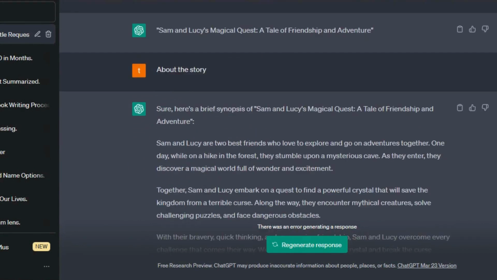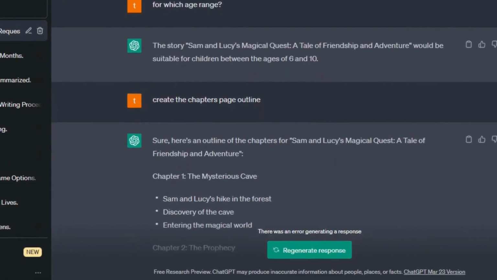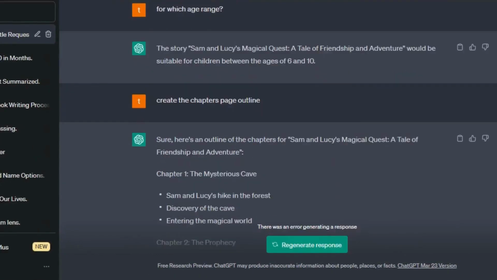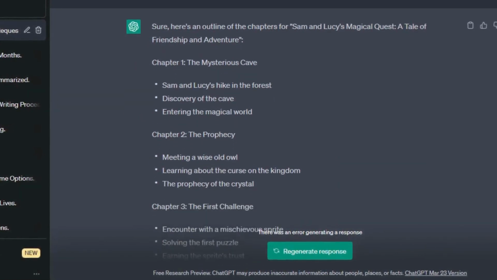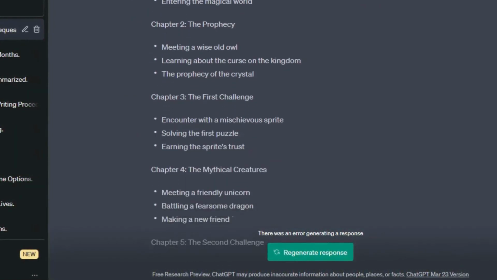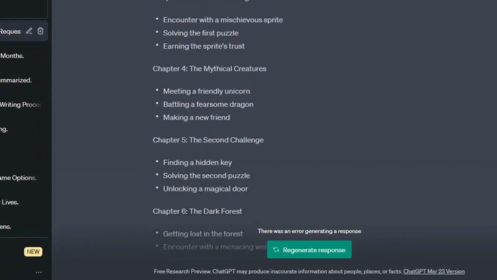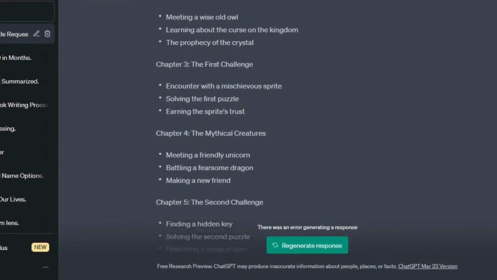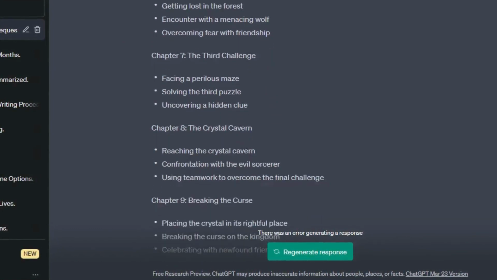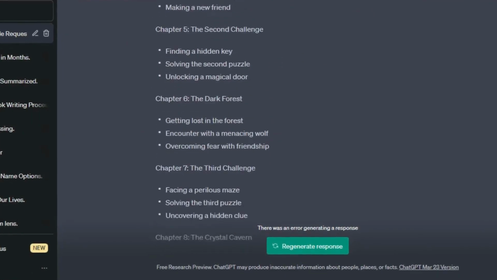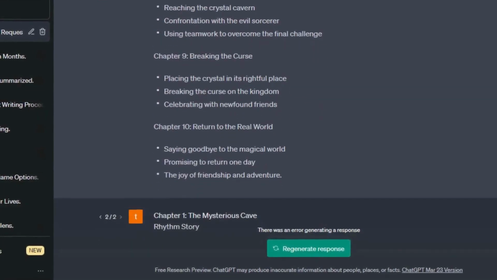The next step was to create the story outline. As you can see, the chatbot has generated the chapters, and each chapter includes the scenes in detail. Chapter 1, The Mysterious Cave. Chapter 2, The Prophecy. Chapter 3, The First Challenge. Chapter 4, The Mythical Creatures. Chapter 5, The Second Challenge. Chapter 6, The Dark Forest. Chapter 7, The Third Challenge. Chapter 8, The Crystal Cavern. Chapter 9, Breaking the Curse. Chapter 10, Return to the Real World.